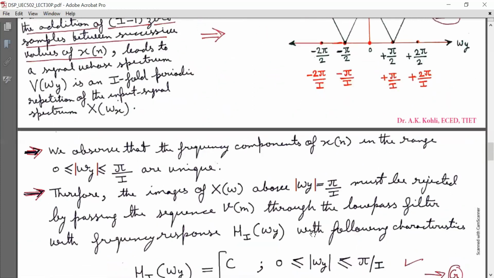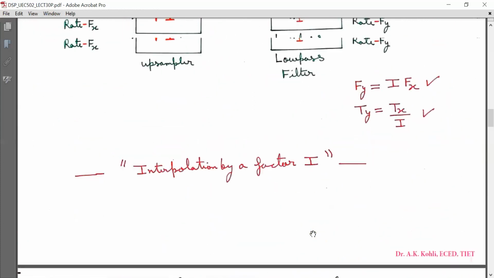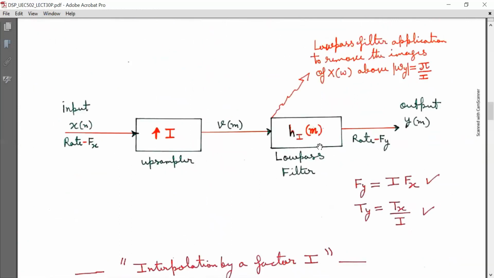Now we look at the block diagram. Here v[m] is passed through the low pass filter, which is an LTI system, and y[m] is the output.